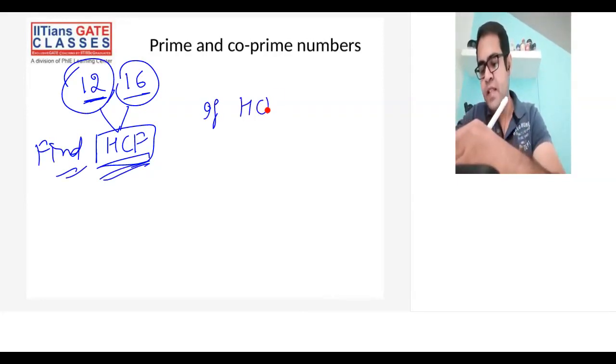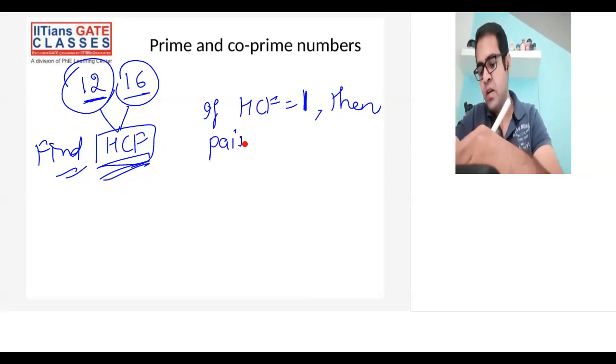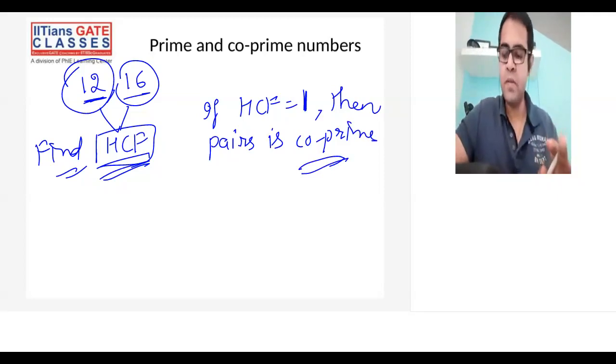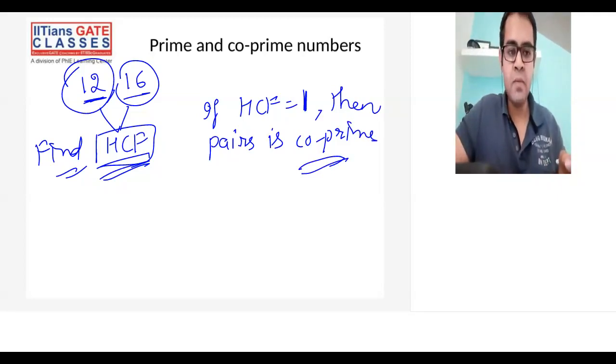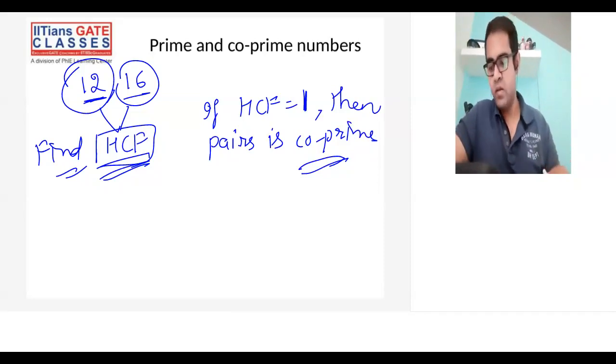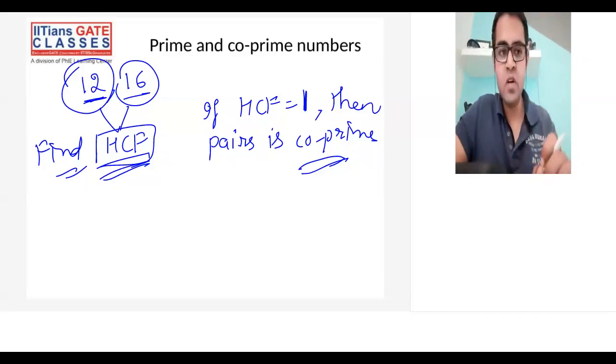If HCF is equal to 1, then the pair, or the numbers, are co-prime. So for co-prime numbers, their highest common factor should be 1. This is the definition of co-prime.